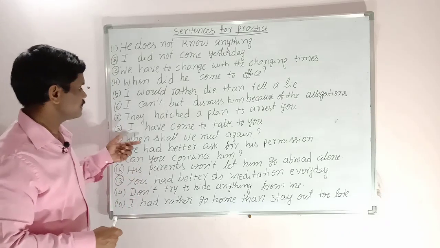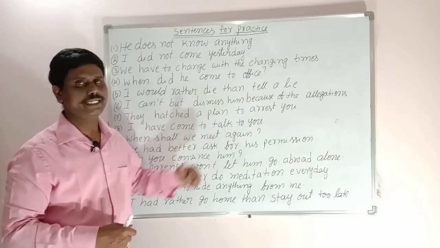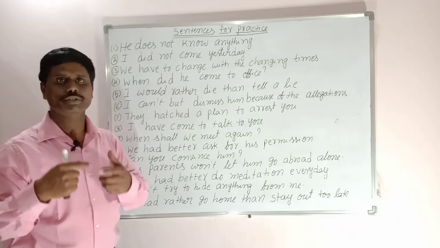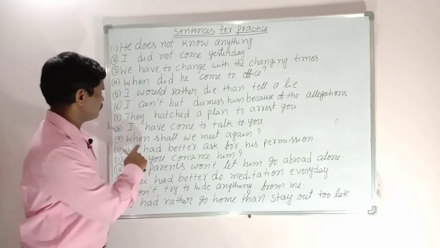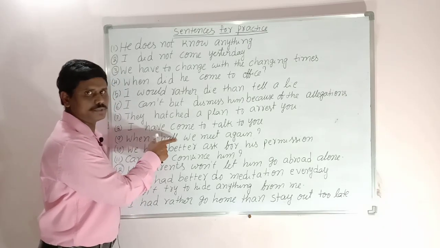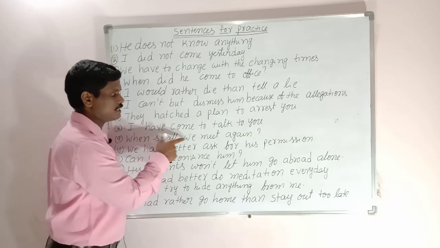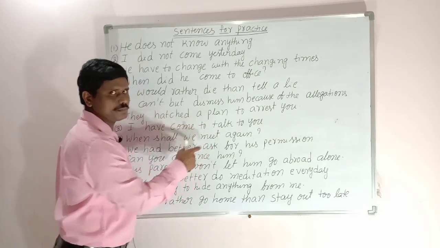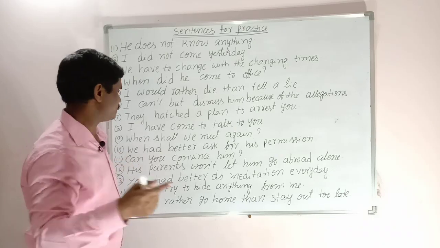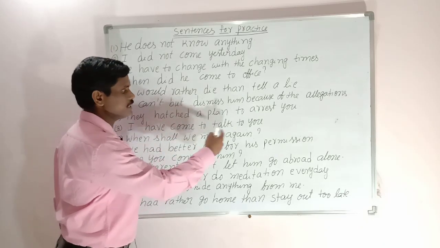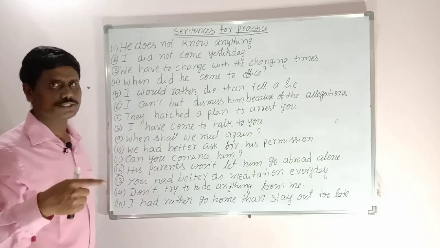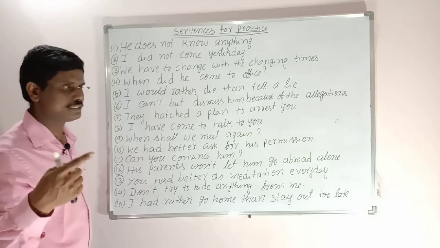Next sentence. When shall we meet again? When shall we meet again? When shall is a modal, and after the modal we always use the first form of the verb or base form of the verb. So when shall we meet again? It is also a sentence for practice and a day-to-day sentence.